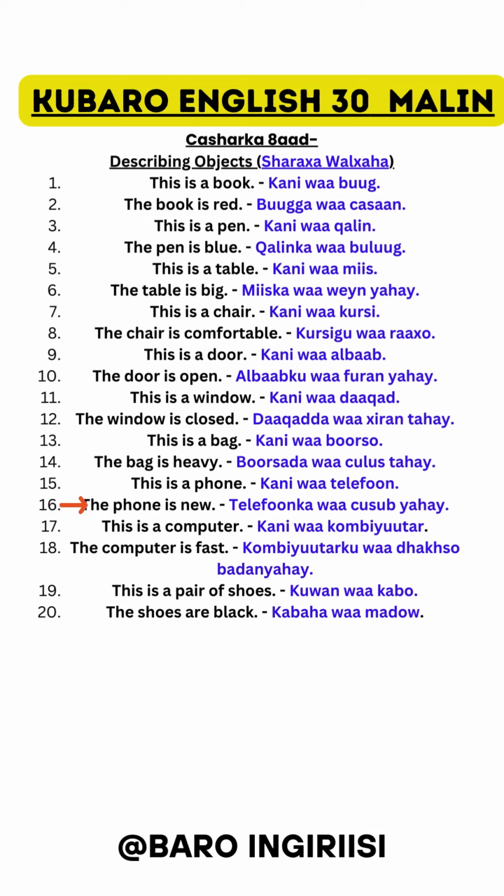Telefoonka waa cusub yahay. This is a computer. Kani waa kombiyuutar. The computer is fast. Kombiyuutarku waa dhaqso badan yahay. This is a pair of shoes. Kuwan waa kabo. The shoes are black.